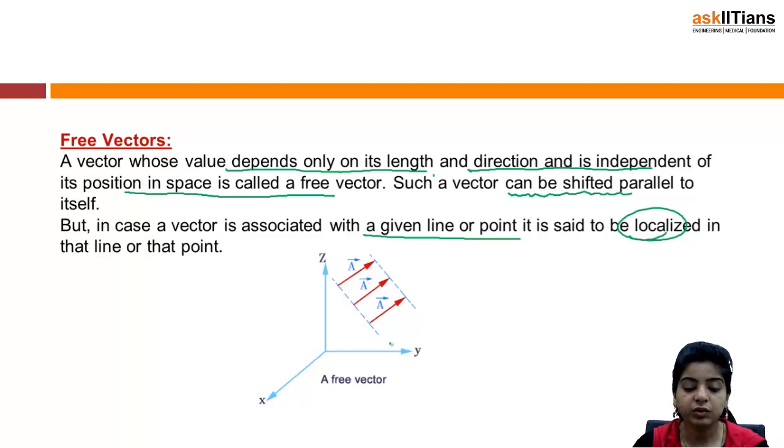So this is the figure, you can see it. This is a free vector. Obviously it depends on its length and direction, but see this, if I shift this vector parallel to itself anywhere in the space, then we can do so because it is independent of its position in space. So this is a free vector.